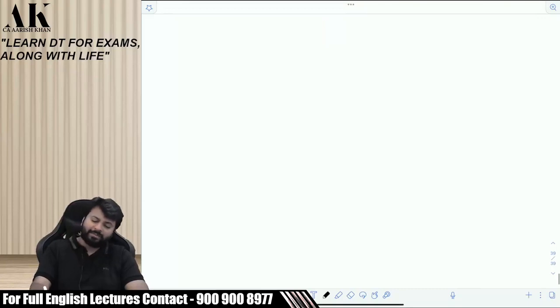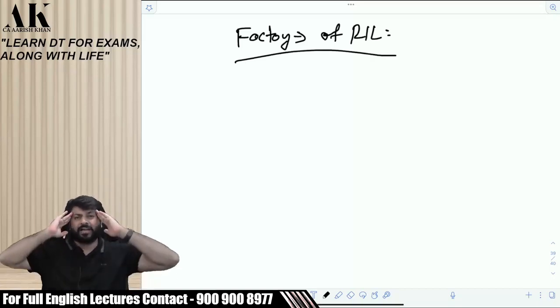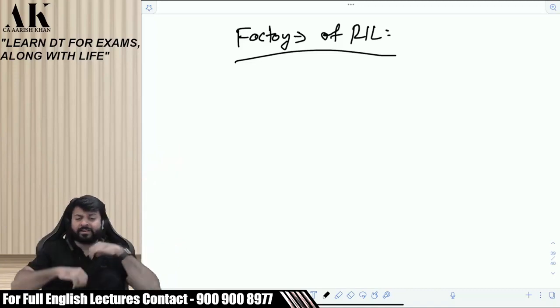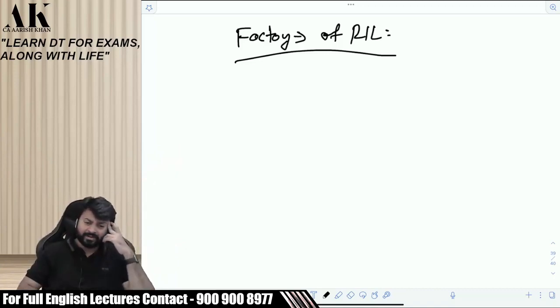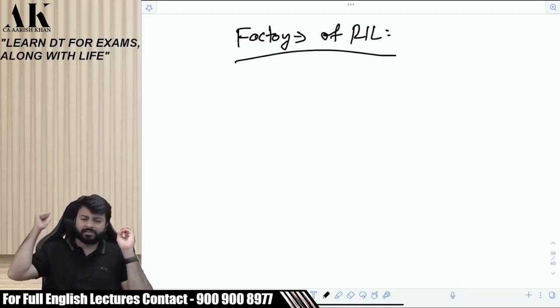Just try to understand and imagine a factory of Reliance Industries Limited. Just imagine how many different kinds of assets will be there in the factory. Right? Now I am sitting over here in a small room. There are so many assets over here. This table is an asset. This chair is an asset. This laptop is an asset. This iPad is an asset. This camera is an asset. There is one TV over here.